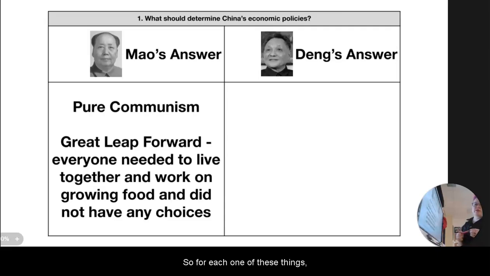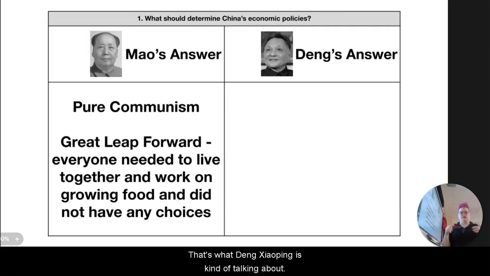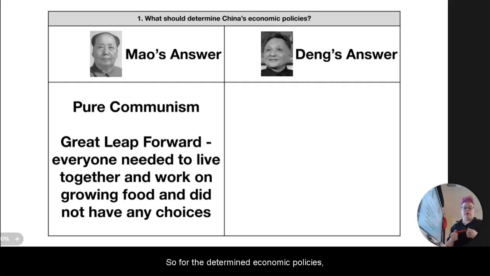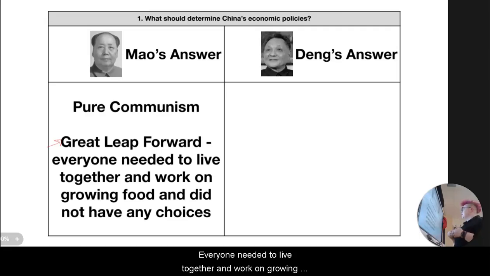So for each one of these things, you're going to read the text above. That's what Deng Xiaoping is kind of talking about. We're going to look at what Mao did. So for the determined economic policies, Mao was focused on pure communism. The focus was the Great Leap Forward. Everyone needed to live together and work on growing food and did not have any choices. But do keep in mind that this led to a famine and death.